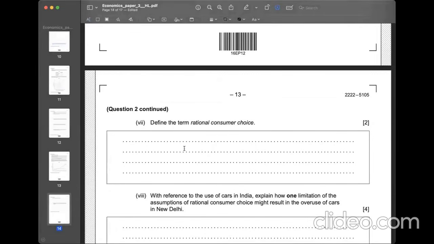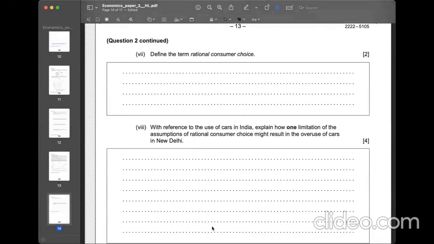Question, define the term rational consumer choice. Rational consumer choice. Interesting question. So rational means you are quite wise, just a smart consumer, I want to say. So let's define it economically.